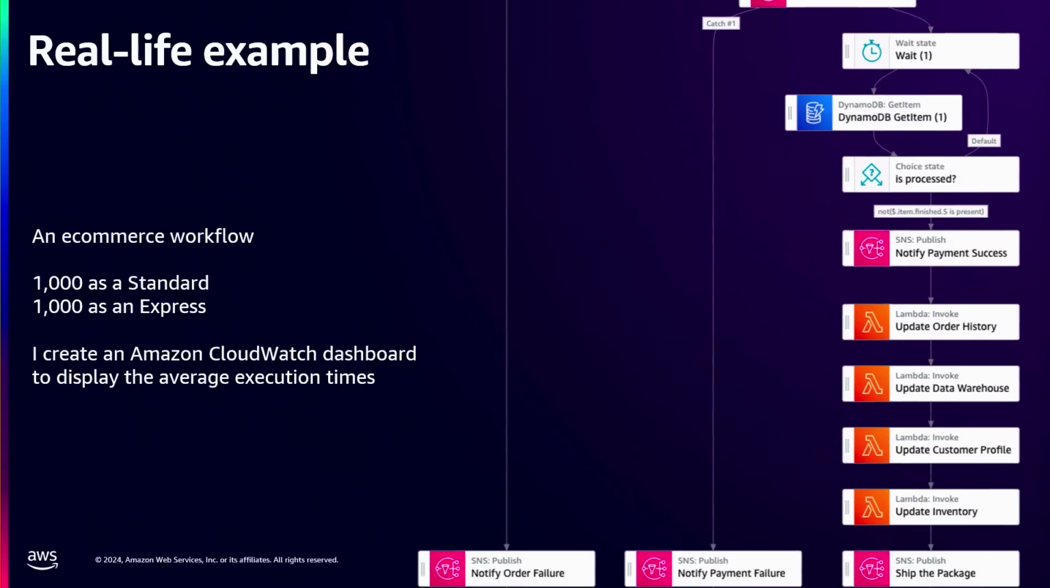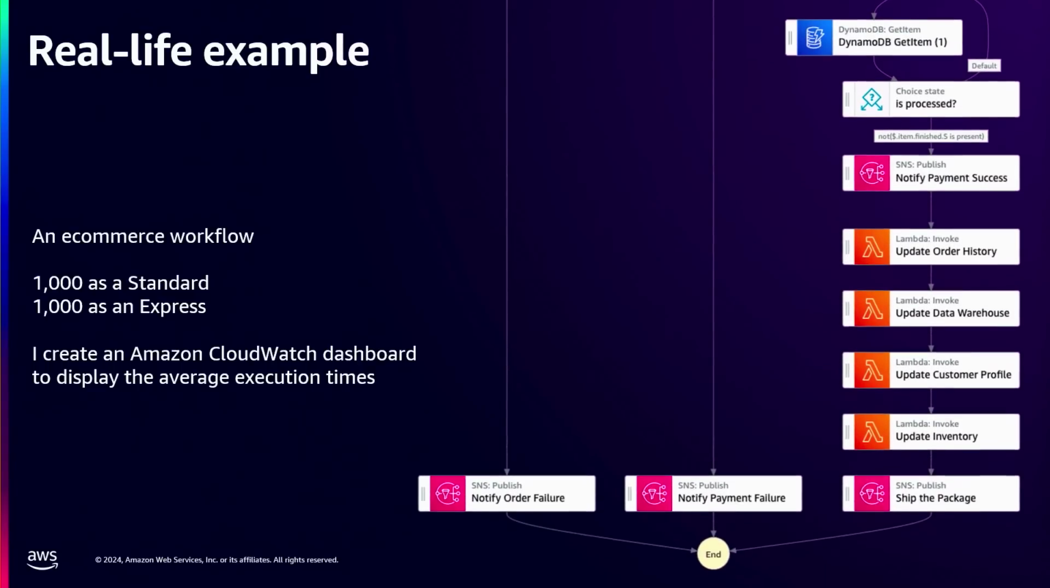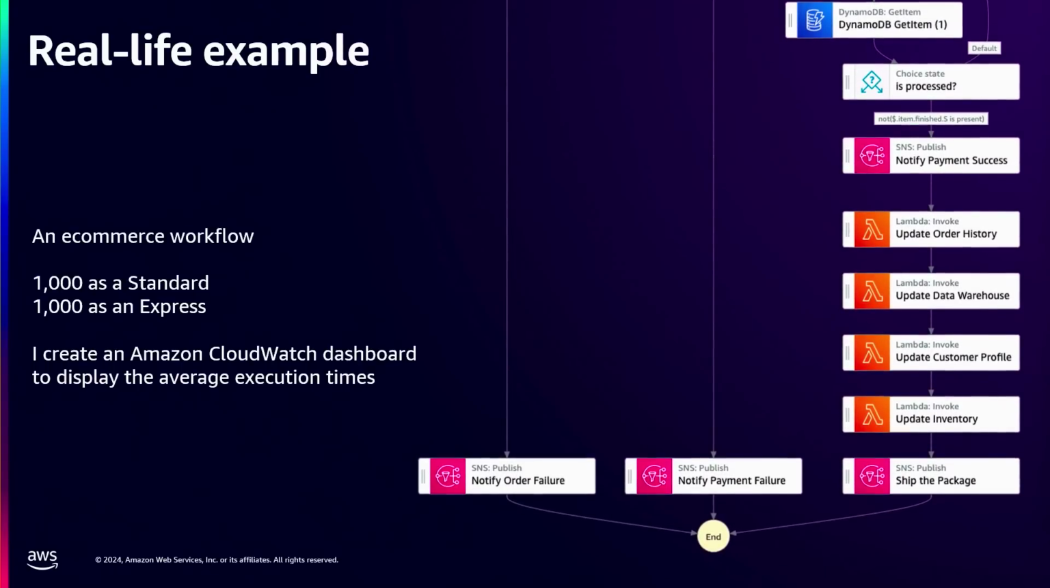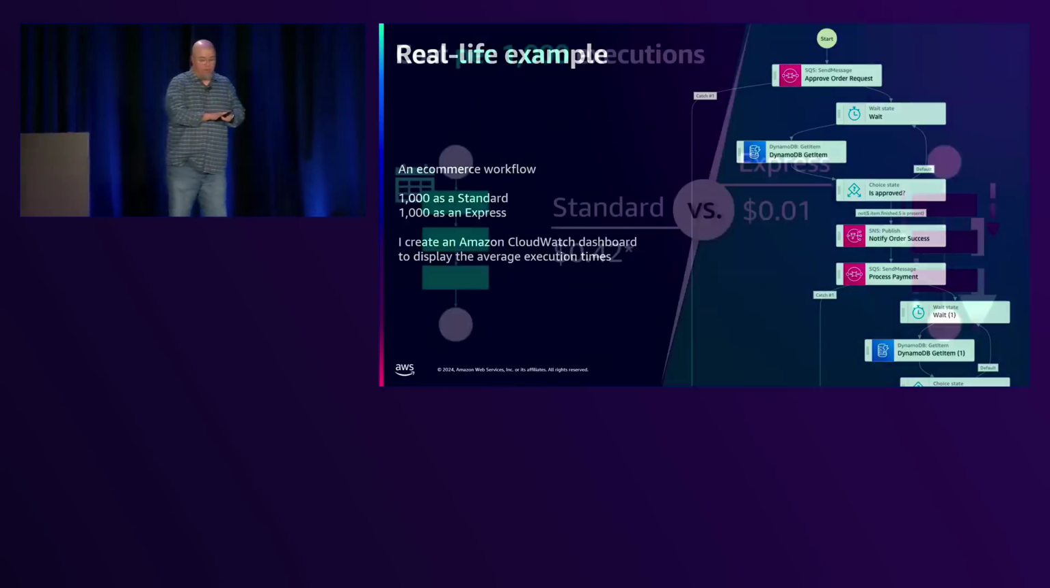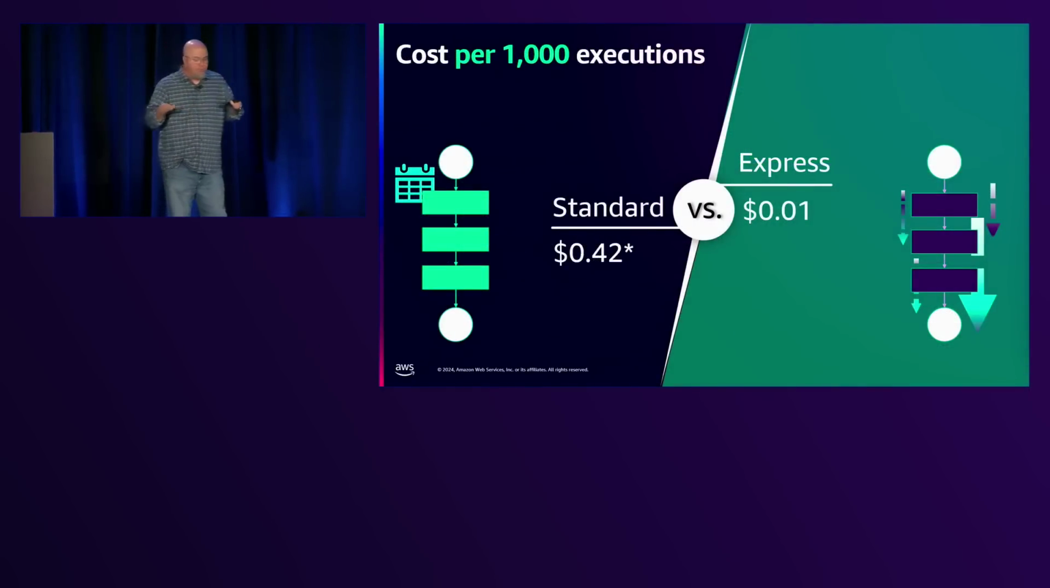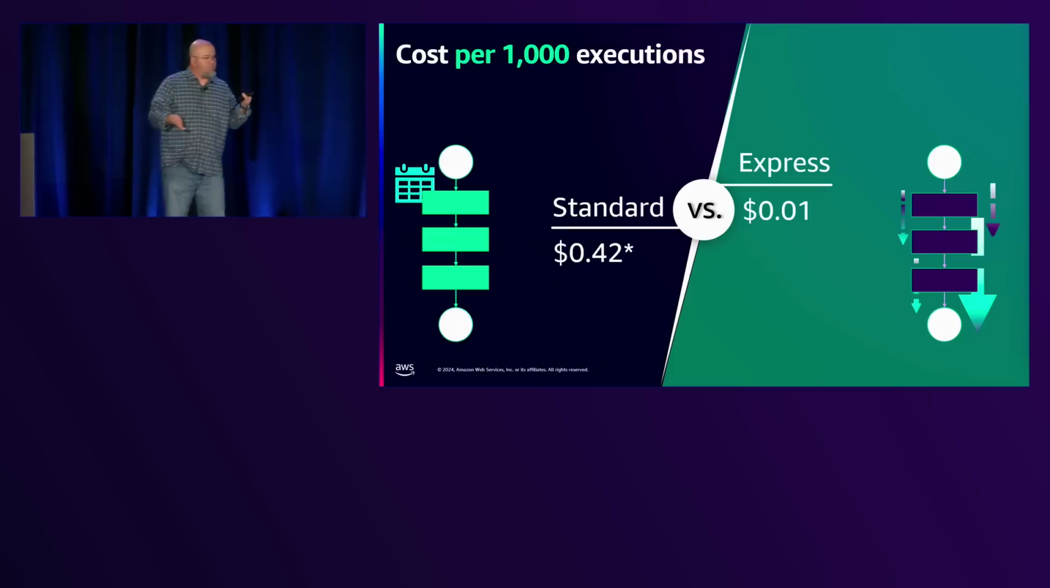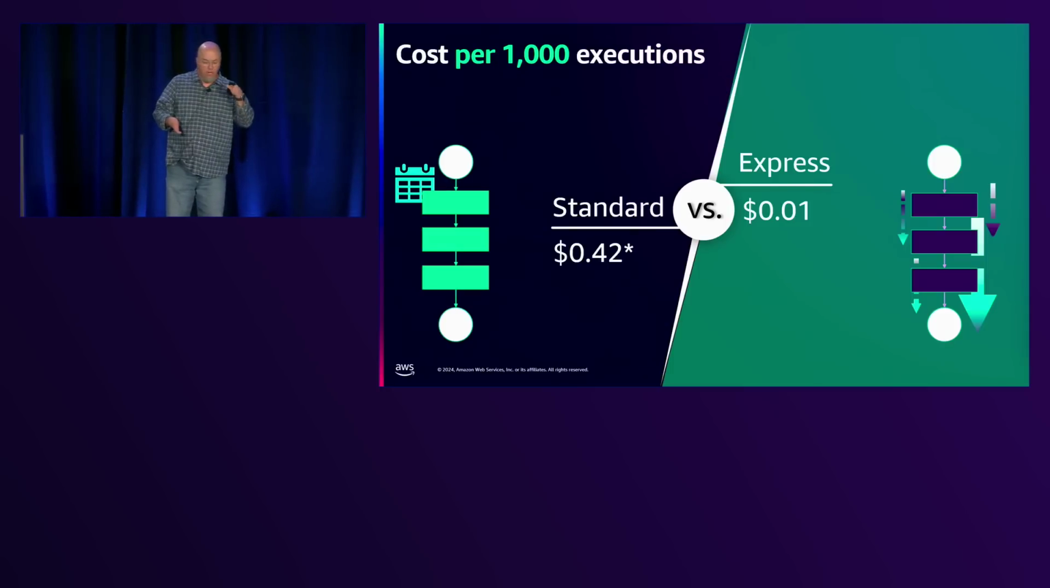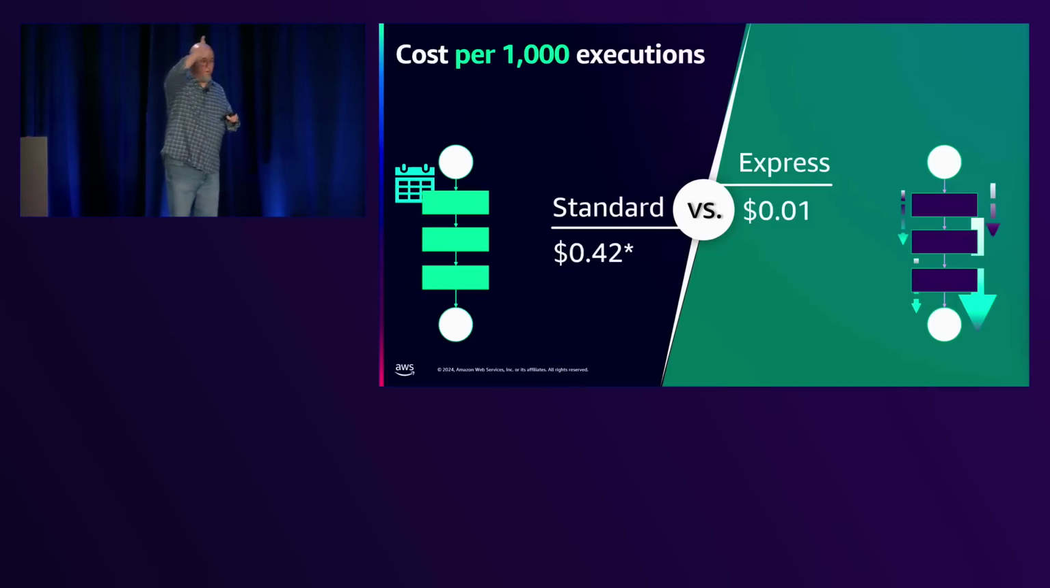And we created a CloudWatch dashboard so we could look at the metrics and see how that works. All right, so we go into this. When we run these per 1,000, standard cost us 42 cents to run 1,000 of these. Express cost us 1 penny.